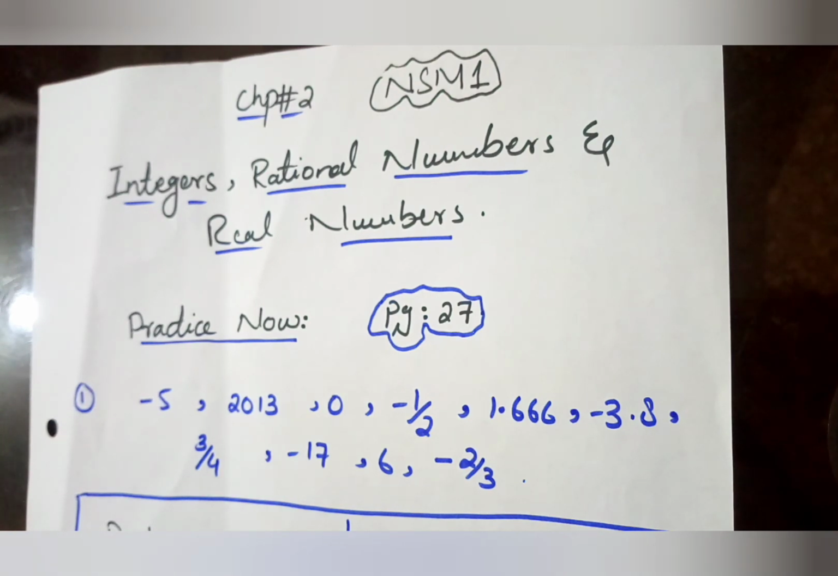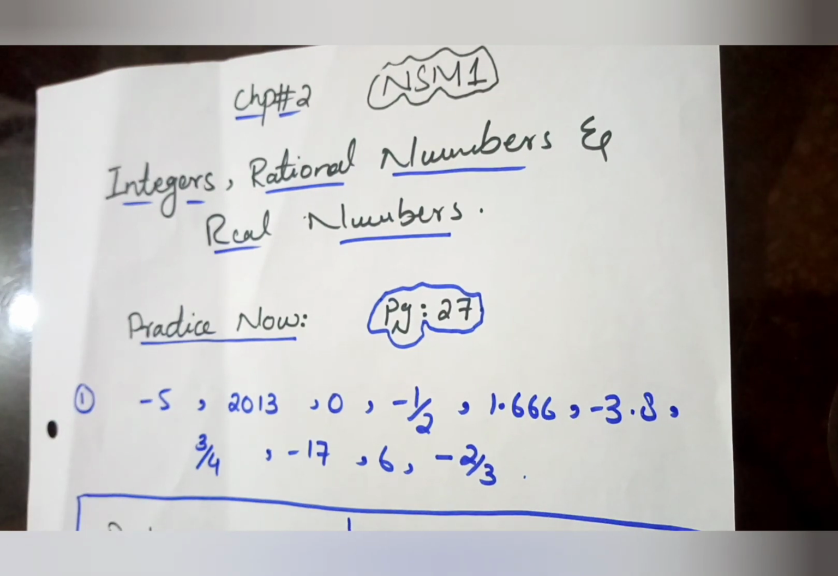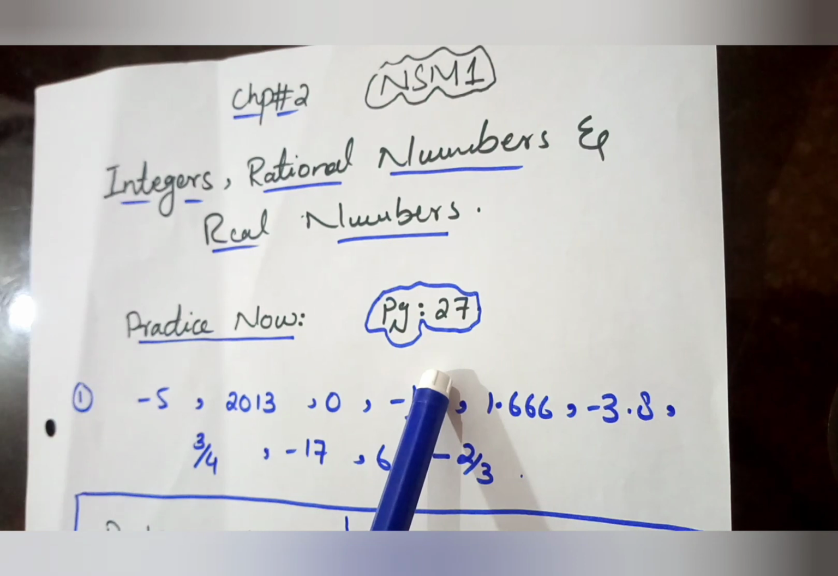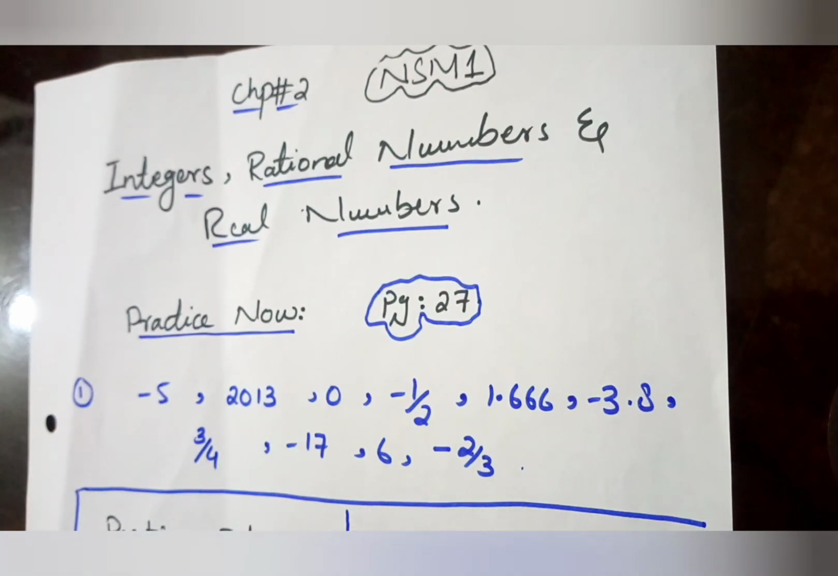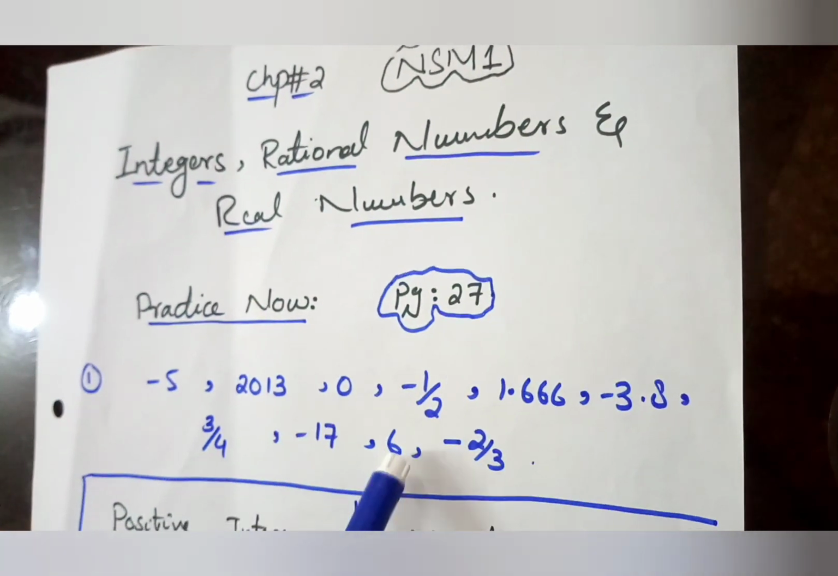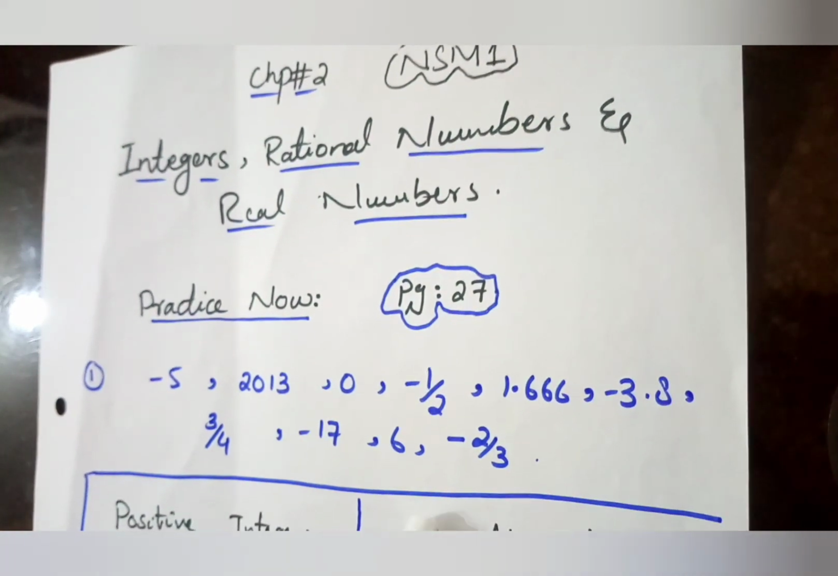So this is the first lecture, the practice now on page 27. Basically, the first practice of this chapter is to identify positive numbers, negative numbers, positive integers and negative integers. So let's move directly towards the first question. I again repeat the concept of positive numbers and negative numbers.